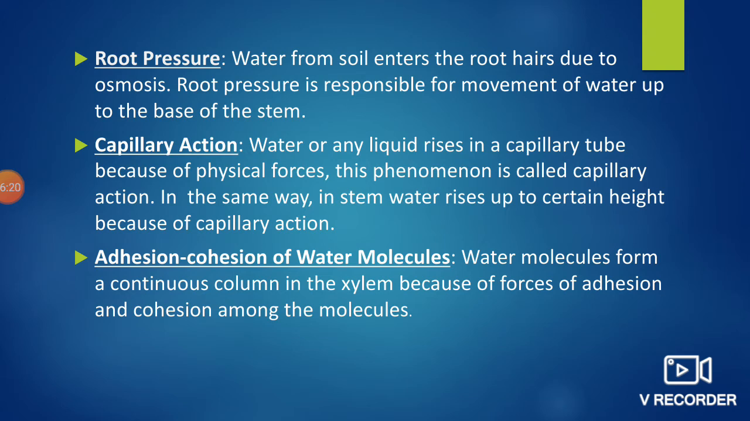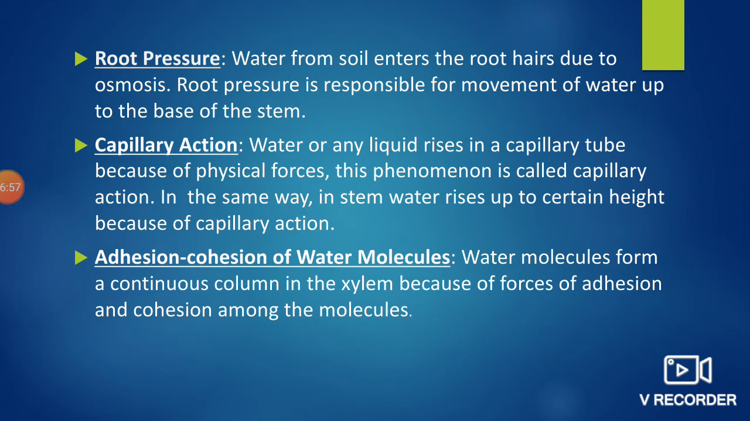The first step is root pressure. Water from soil enters the root hairs due to osmosis. Root pressure is responsible for movement of water up to the base of the stem. Then the capillary action. Water or any liquid rises in a capillary tube because of physical forces. This phenomenon is called capillary action. In the same way, in the stem, water rises up to a certain height because of capillary action.